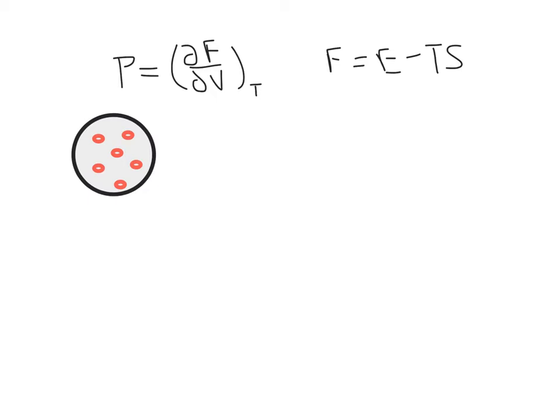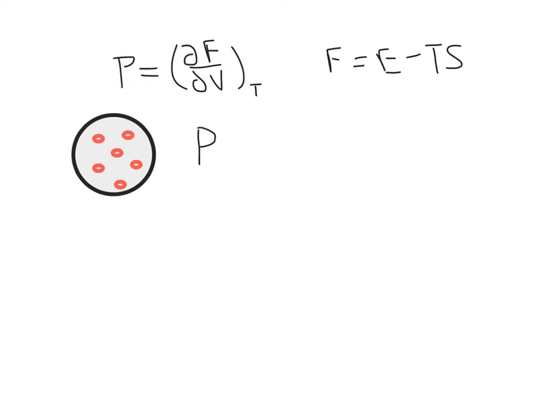Remember that the pressure of a gas is the force per unit area, so it depends on the force with which particles hit the walls of the container. And if there are attractive interactions between particles, then the particles are going to hit the walls of the container with less force, causing the pressure to be less. However, if there are repulsive interactions, then that pressure is going to be greater because the particles will hit the walls of the container with a greater force since they're repelled from the other particles.